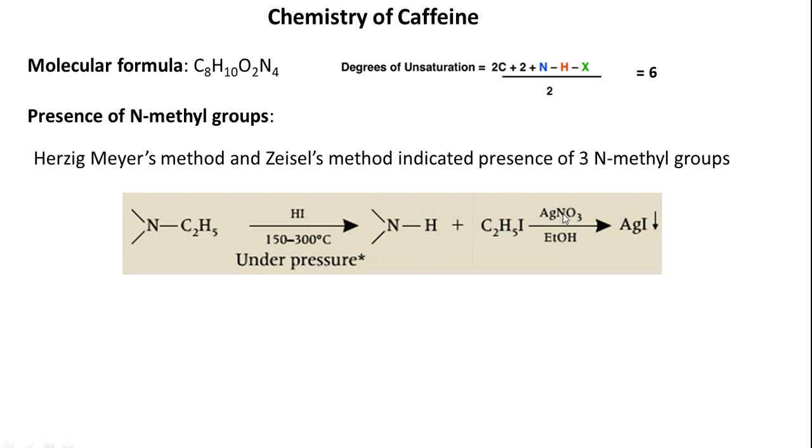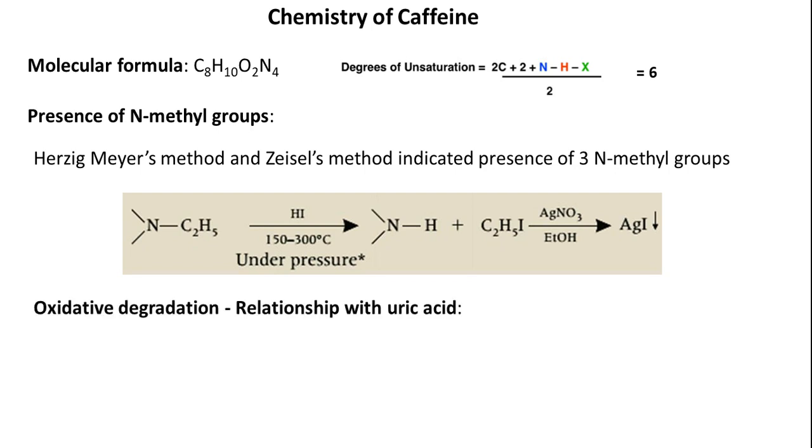This will be treated with silver nitrate to obtain silver iodide. Gravimetric analysis is then done to obtain the number of methyl groups present. In this method they found 3 methyl groups on 3 nitrogens. So how many nitrogens do we have here? 4 nitrogens are there. 3 of the nitrogens carry N-methyl groups, and 1 of the nitrogens is free.